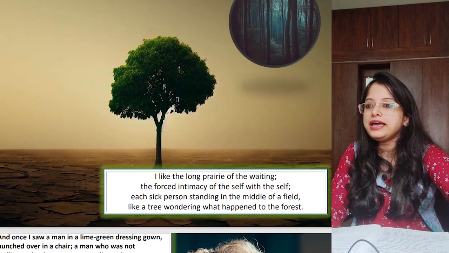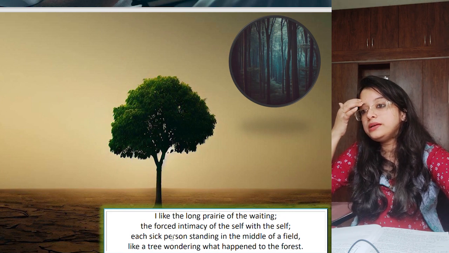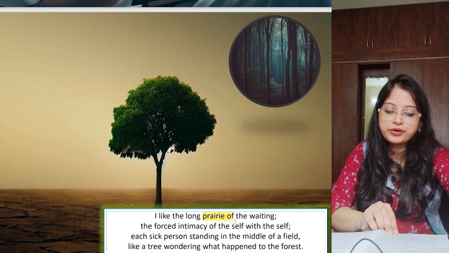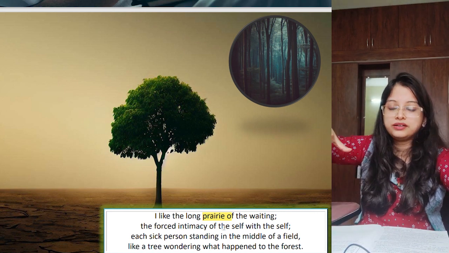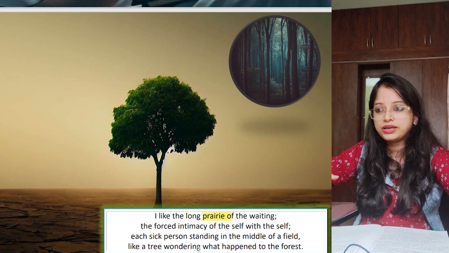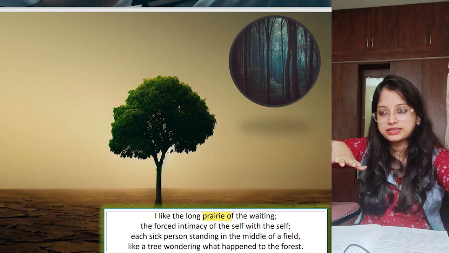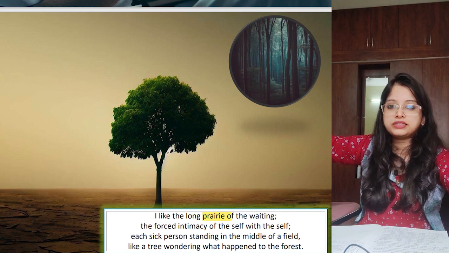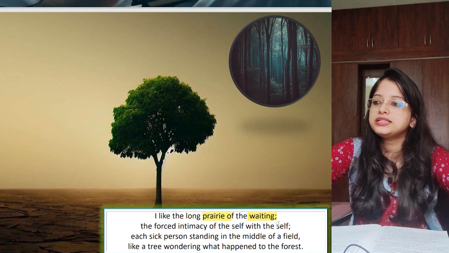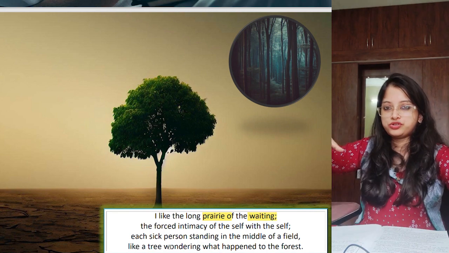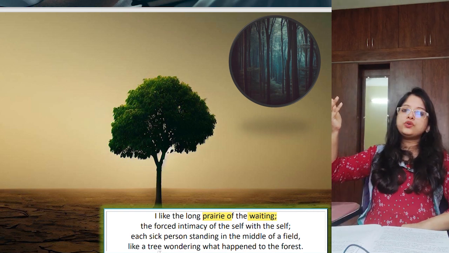Next picture, I like the long prairie of the waiting. So what is the meaning of this word prairie? Prairie means it is a vast and endless land of greenery, maybe a grassland. Yes, prairie is a grassland. So a long vast region of grassland, miles and miles of grassland. So it is similar to that. It is miles and miles of waiting, that means hours and hours of waiting. It is a visual image, a huge grassland where we can see no end.